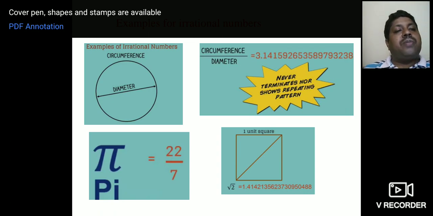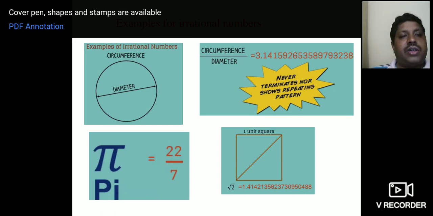Okay, so it will be completely changing, you will get different numbers. So that is what we call irrational number. So pi is considered to be 22 divided by 7. Okay, so a good example for irrational number, non-perfect squares. For example, root 2. The value of root 2 is 1.414, etc. Like this it comes. So you can observe that the diagonal is a value of square root. Got it? This is about examples of irrational numbers.